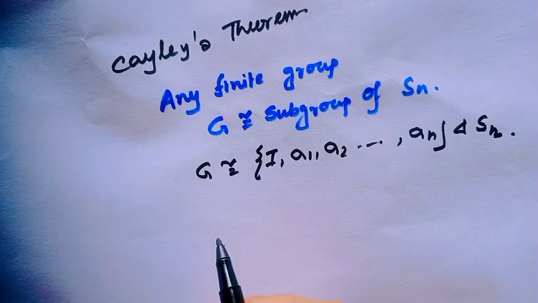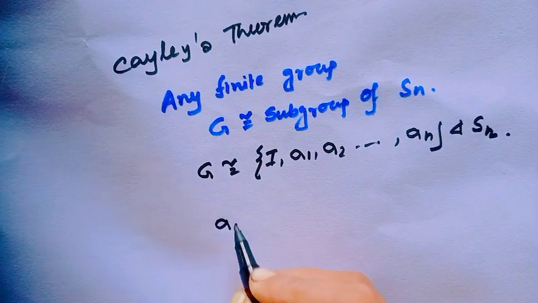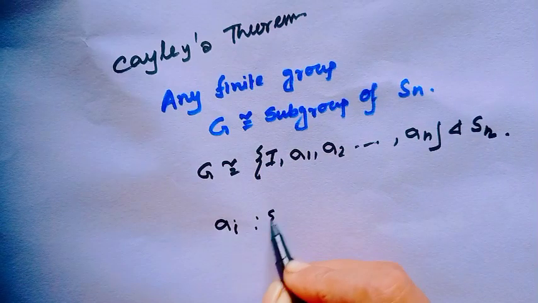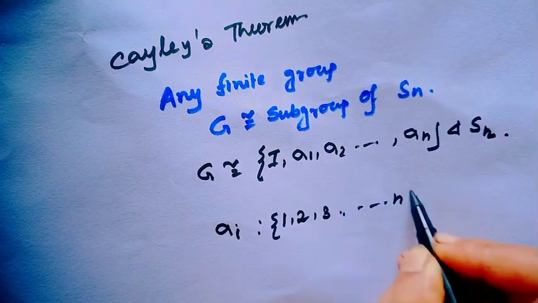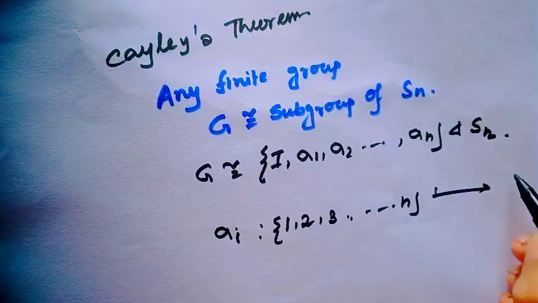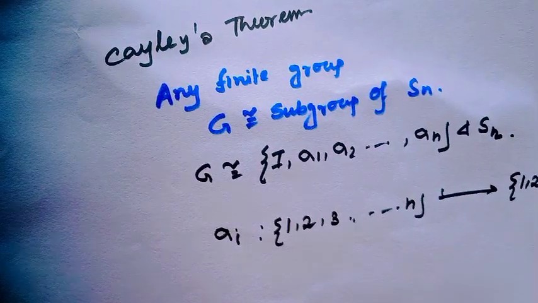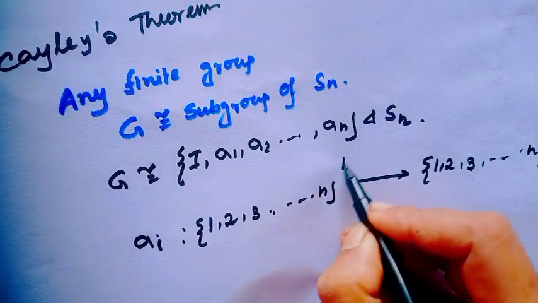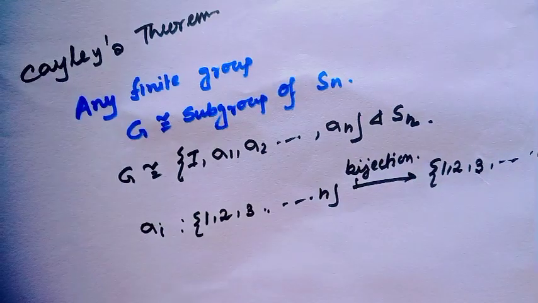What is sigma i? Sigma i is a mapping from {1, 2, 3, up to n} to {1, 2, 3, up to n}. We all know this is a bijective mapping.